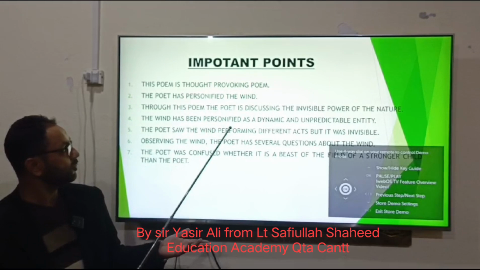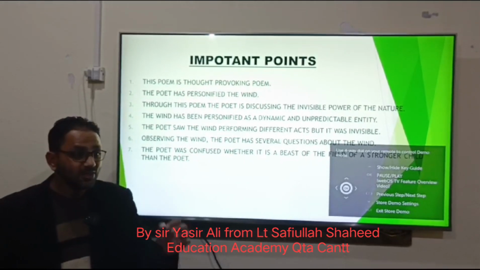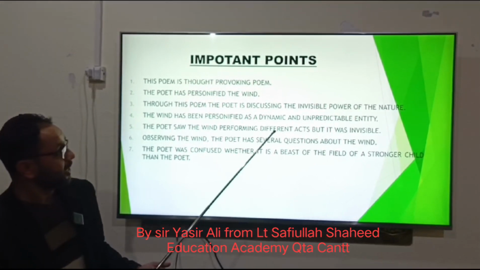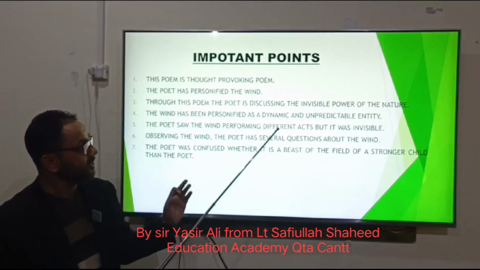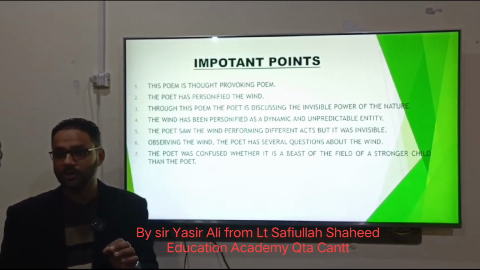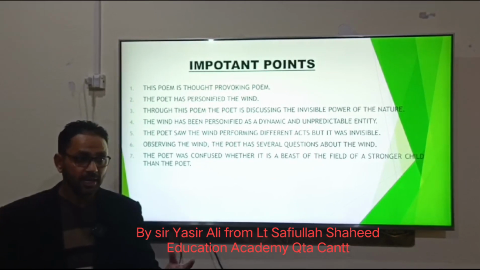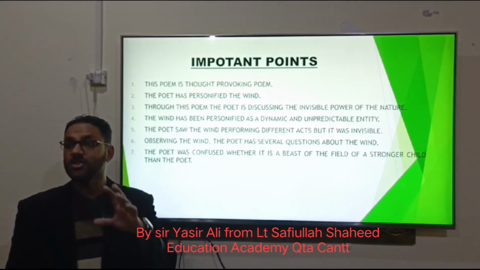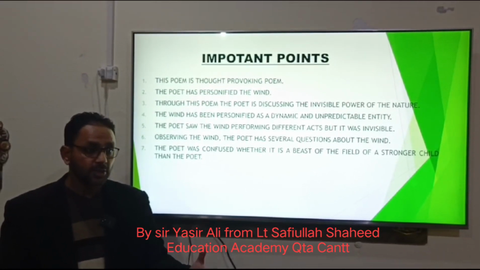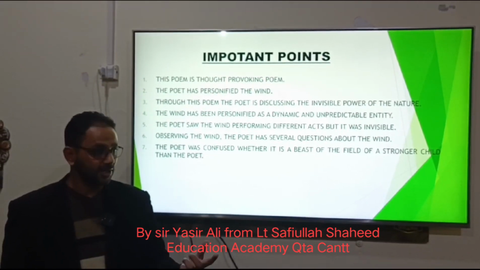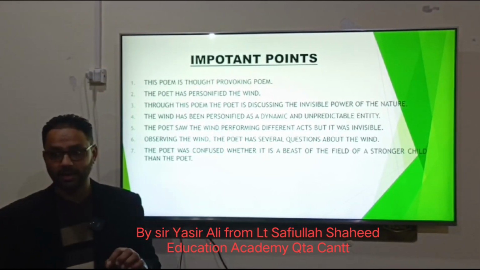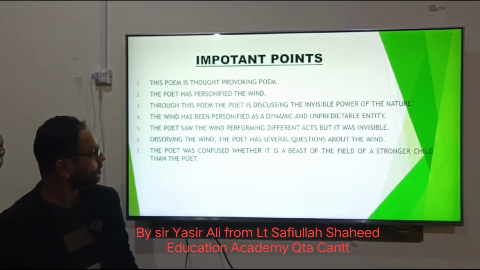This poem is a thought-provoking poem, and the wind has been represented just like a dynamic force, just like a human being, as we discussed previously. And the poet will be discussing the invisible power of nature. Basically, wind is an element through which the power of nature is being represented. And I told you, the poet is representing the wind just like a human being. It has got so many powers. It can be a destroyer, it can be a creator, it can be a relaxing element, it can be an alarming thing. It has so many shapes to guide us.